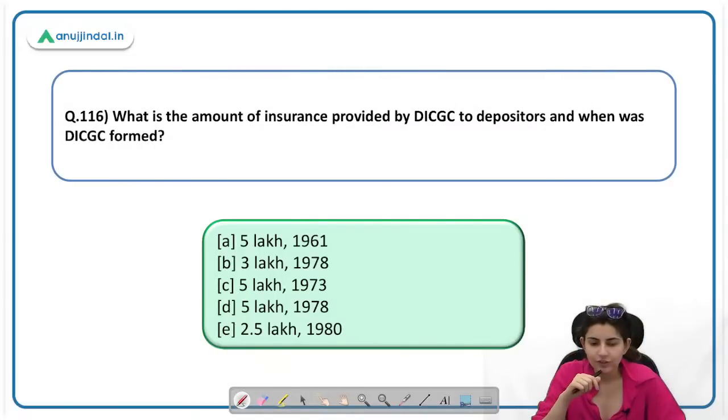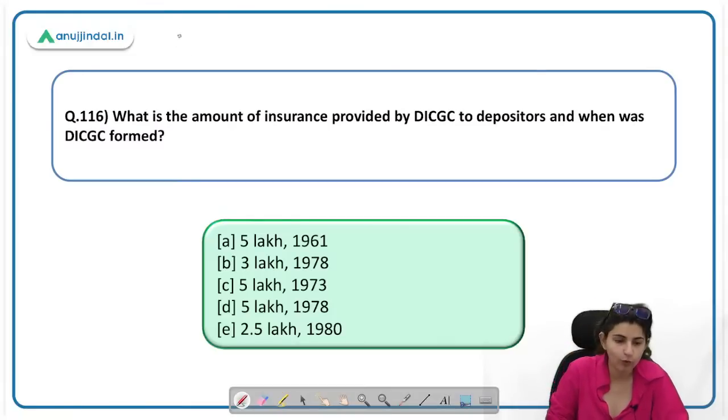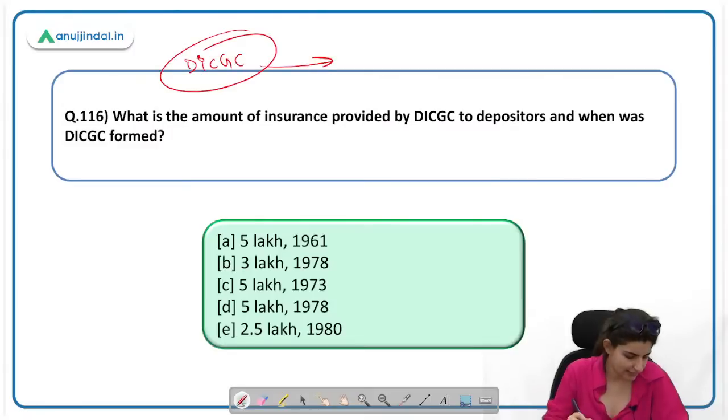What is the amount of insurance provided by DICGC to depositors and when was DICGC formed? First, can someone tell me the full form of DICGC? It is very easy.